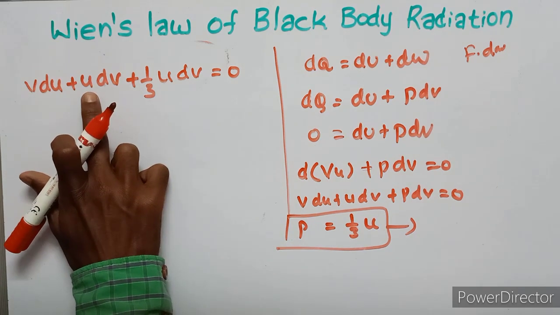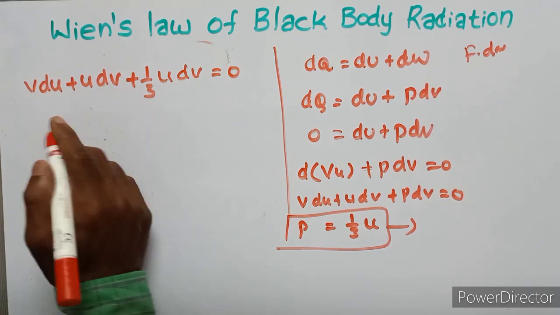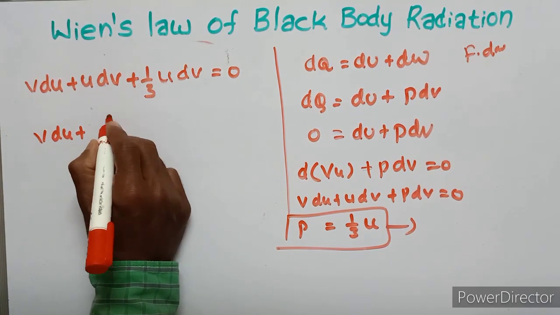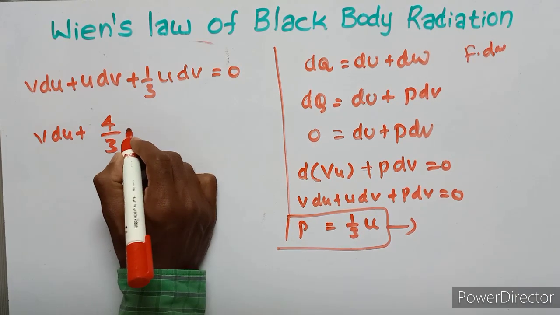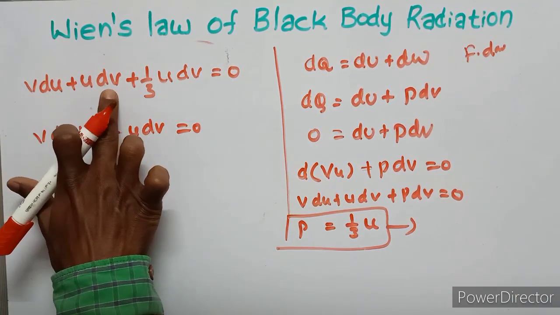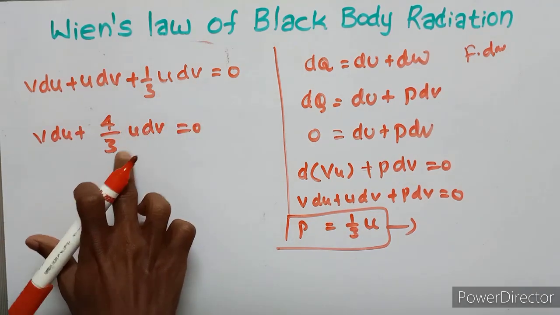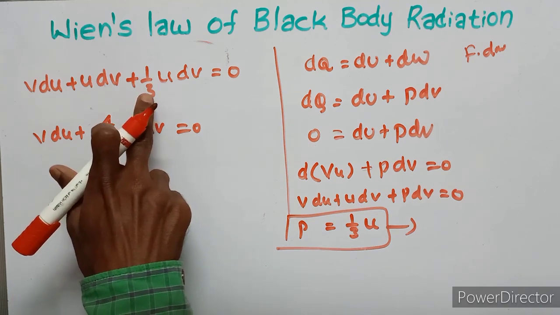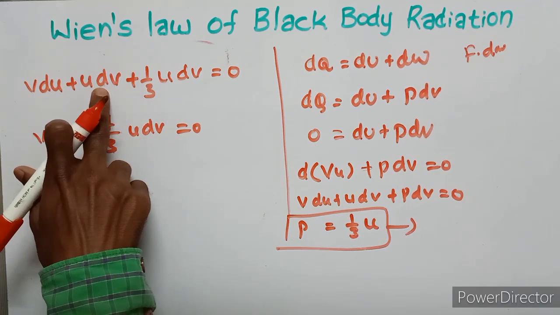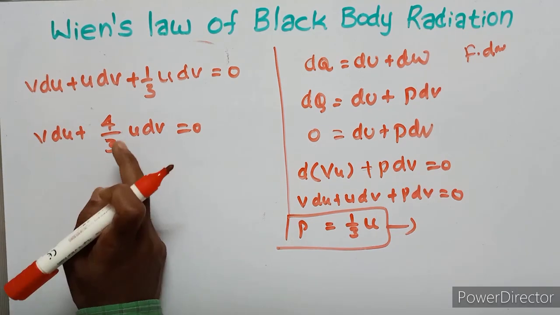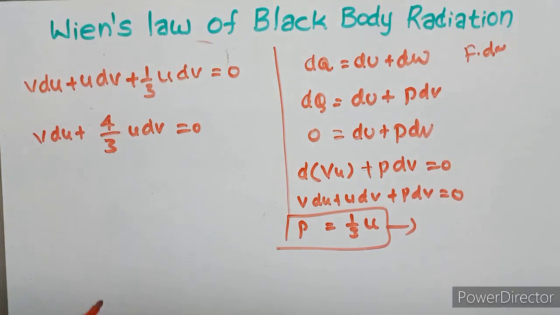Here u dV plus 1/3 u dV equals 4/3 u dV, where 3 is the LCM: 3 u dV plus 1 u dV gives 4 u dV. So V du plus 4/3 u dV equals 0.